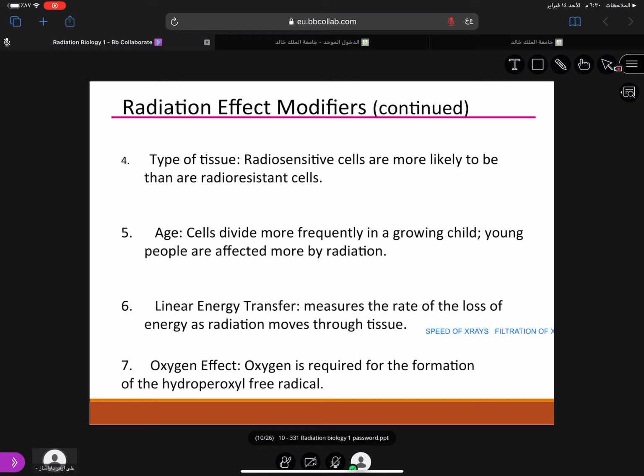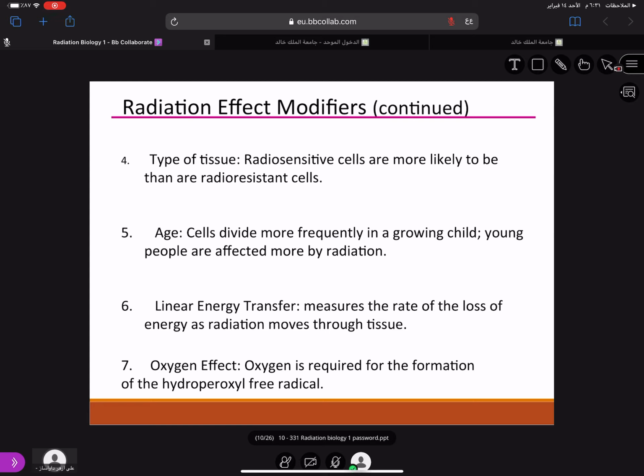If you remember, the aluminum filter is used to absorb the X-rays which are low energy. These low energy X-rays are absorbed by the patient, so they have a very high linear energy transfer. They are absorbed by the tissues, so these low energy X-rays can cause a significant amount of damage.